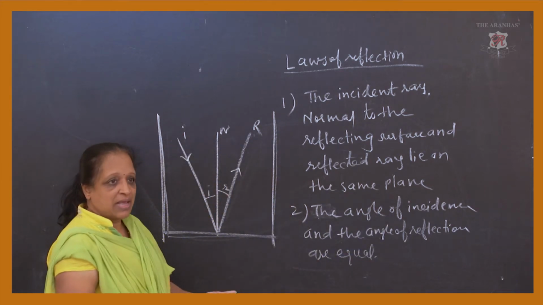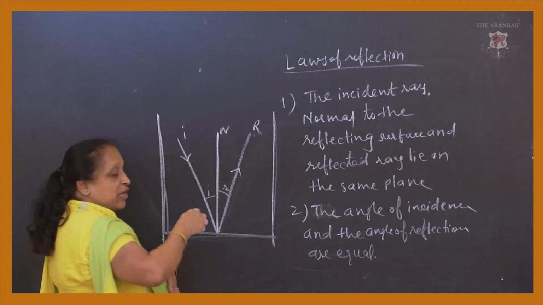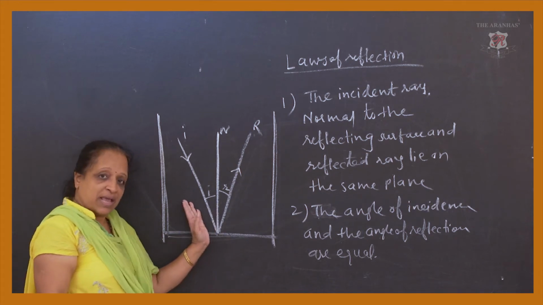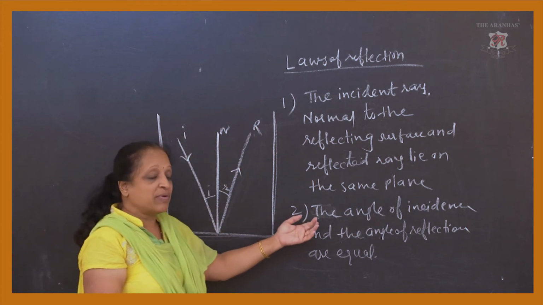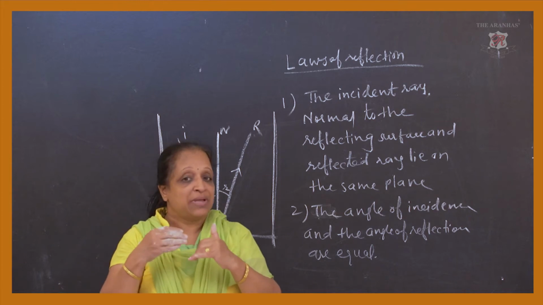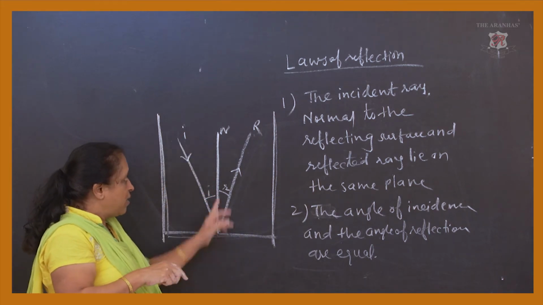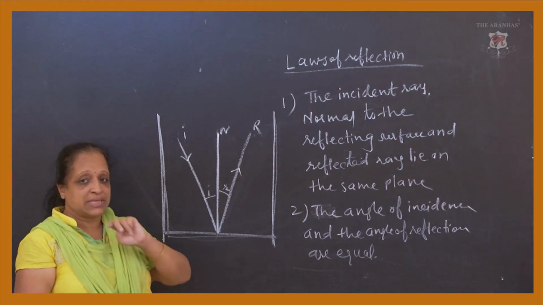How do we know that? We know it because N is a perpendicular line to the plane mirror, to the left side we have the angle of incidence, and reflected means obviously they have to be equal because it is a reflected image. Images are always equal, and therefore the angle of incidence and angle of reflection are always the same.